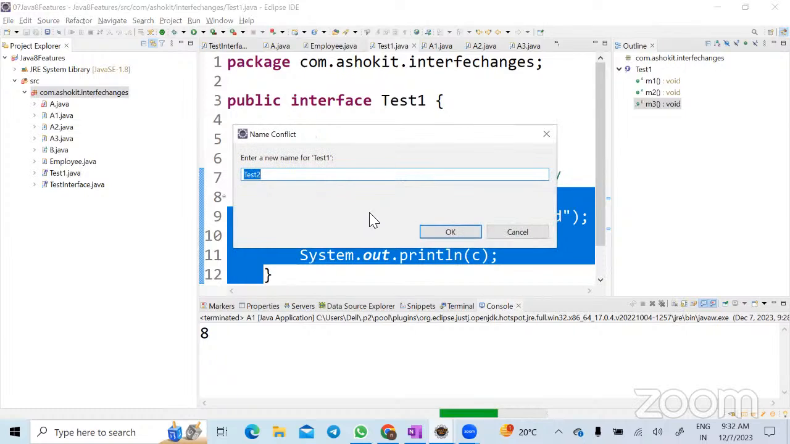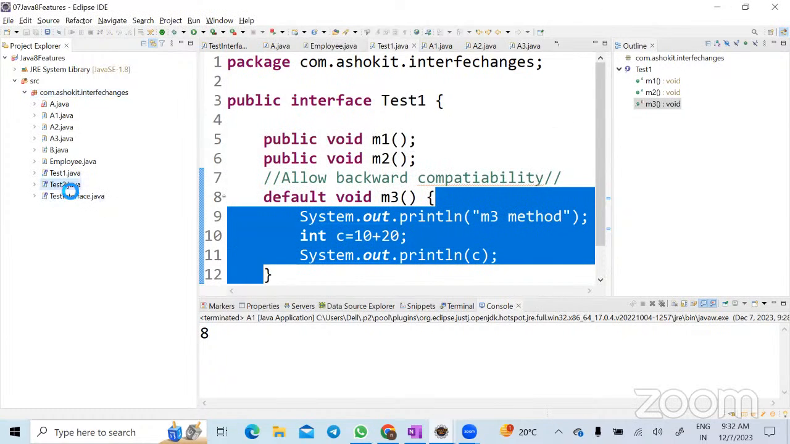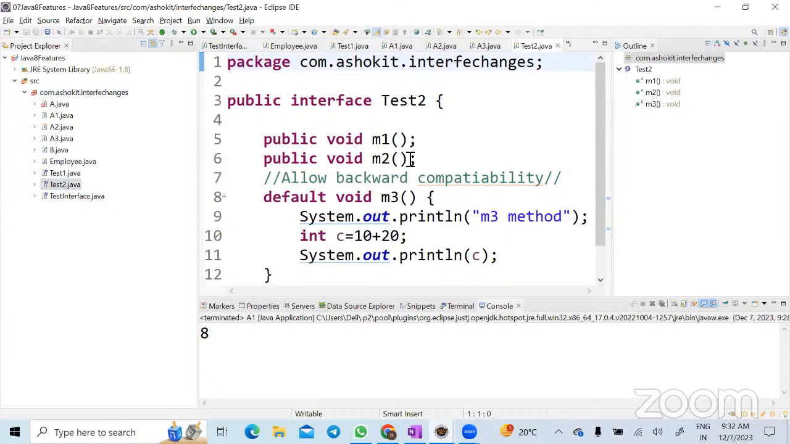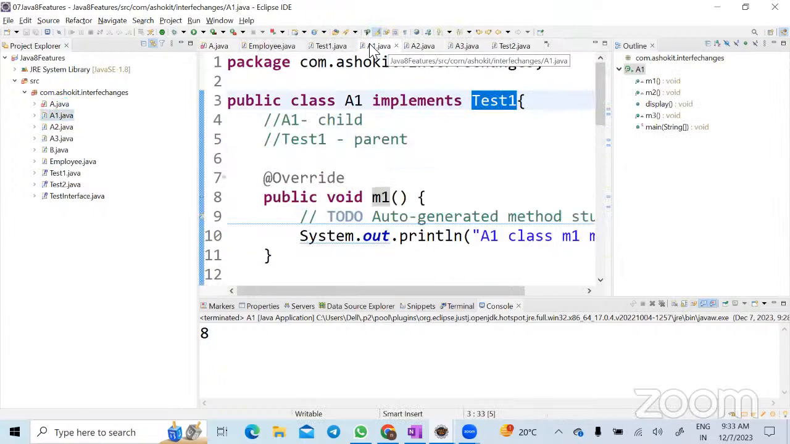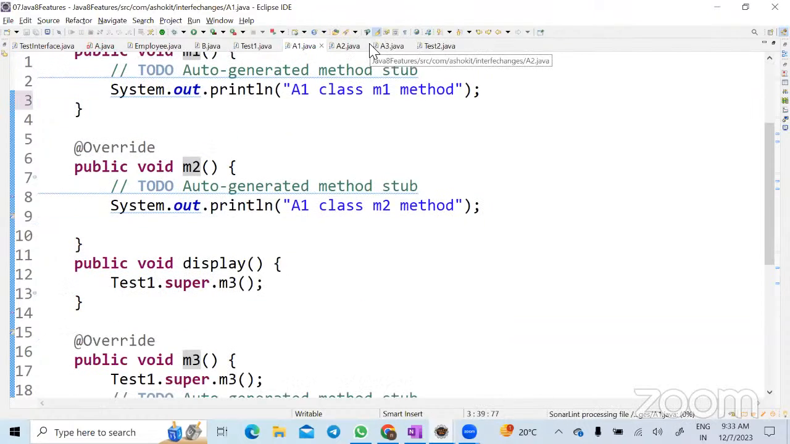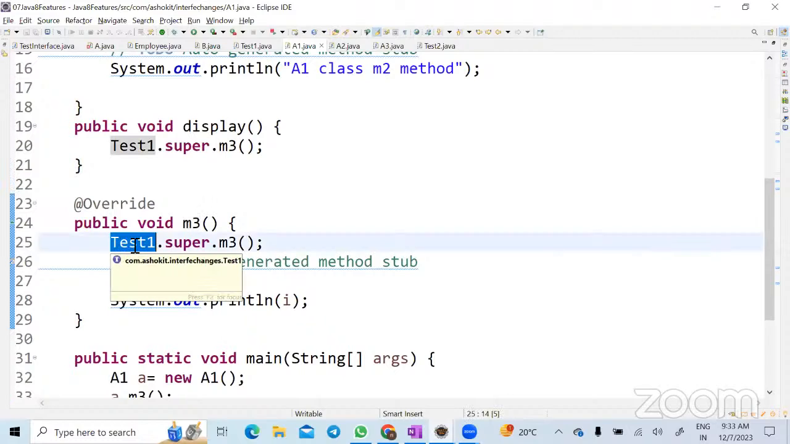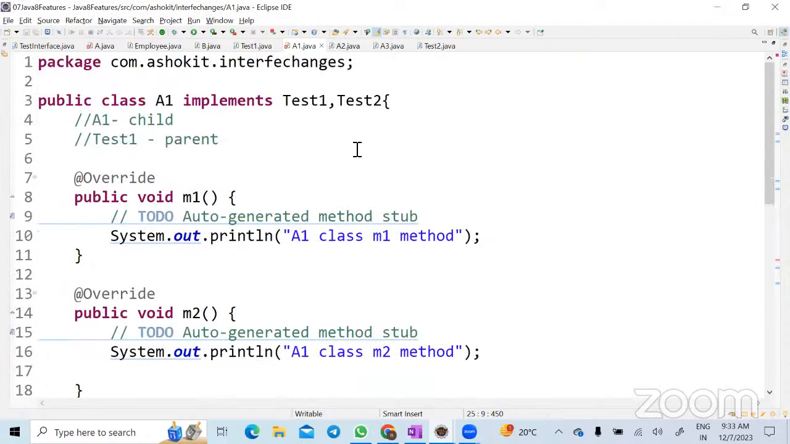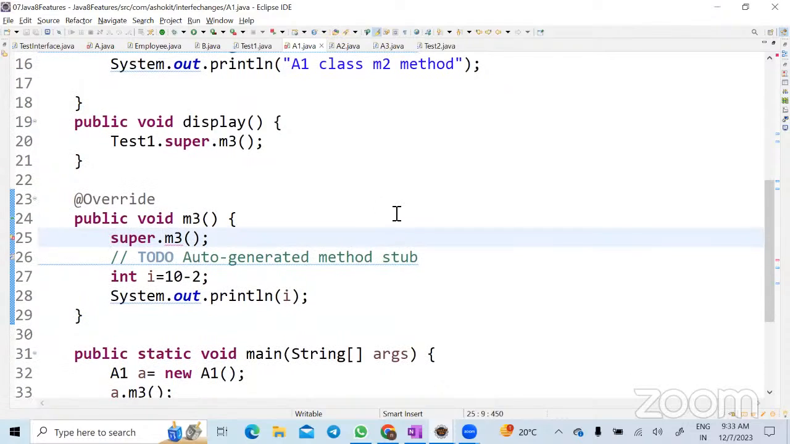Okay, so let us take, I have a test2 interface. Let us write test2 also as an interface. Now I have a default m3 method. Now if I go to the A1 class, can I implement two interfaces? Yes. Test two. Okay, done. Now if I say super.m3, you tell me which interface method is getting called. Is it the test1 m3 method or the test2 m3 method? Ambiguity to the compiler, correct? You need to mention which interface method you are calling, right? So that's the reason you need to mention the interface name dot super dot method name.